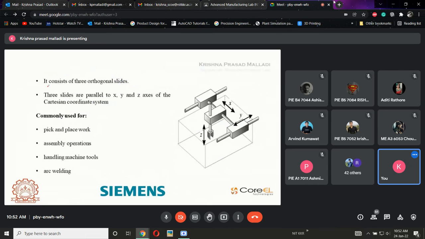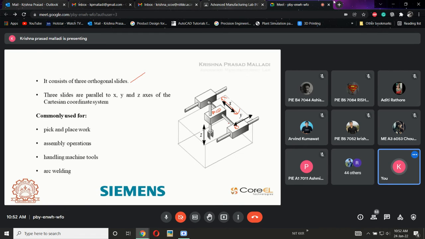Fine. See, now we come to the descriptive part. It consists of three orthogonal slides. Three slides are parallel to the x, y, and z axes of the Cartesian coordinate system. So if you're talking about the application, then this bar I will call A. Now what will happen? How will A move? A is supposed to move in the x direction. See here, positive and negative, in this direction, in this direction. That is called A.